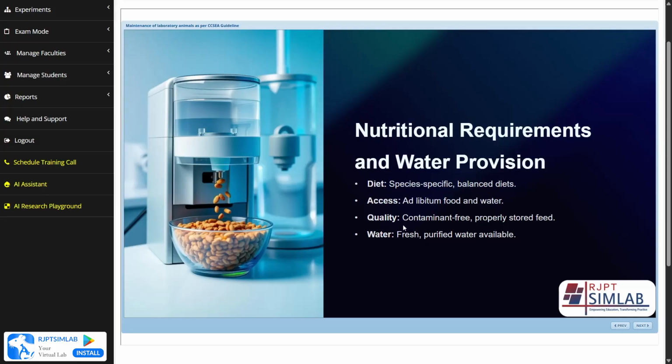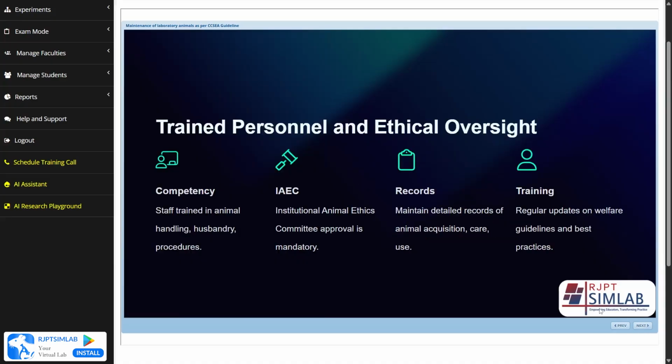Then the quality. We have to provide contaminant-free food and it should be properly stored so that the food does not get contaminated or degraded in long duration storage. Then we have to provide water, which should be fresh and purified water. Now let's see the trained personnel and ethical oversight.